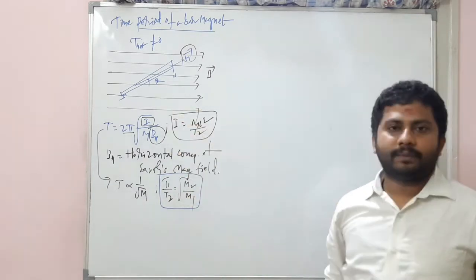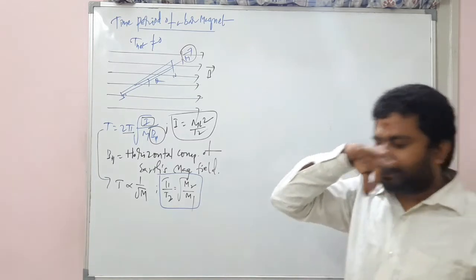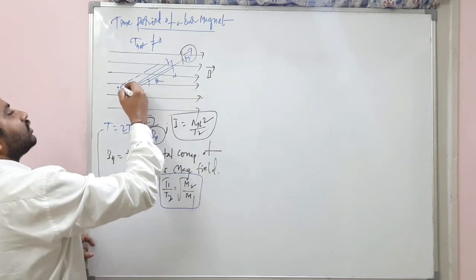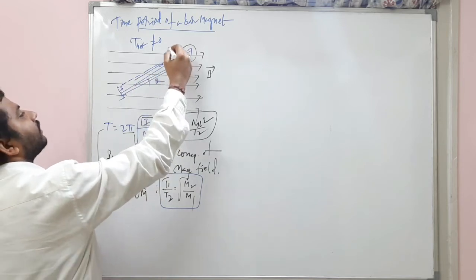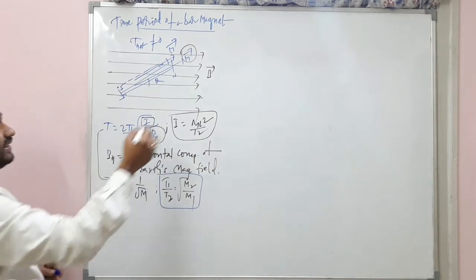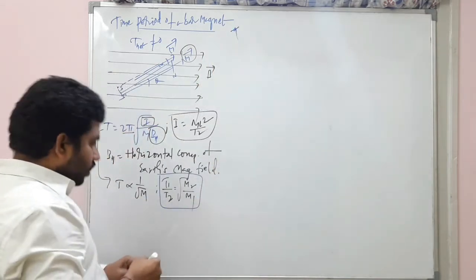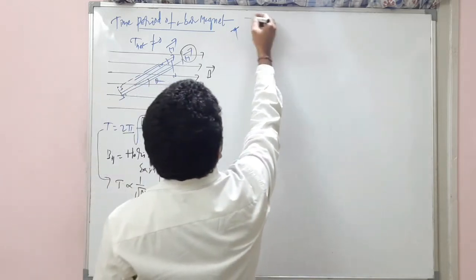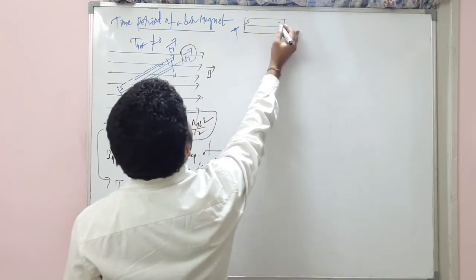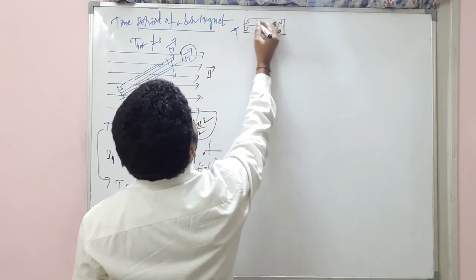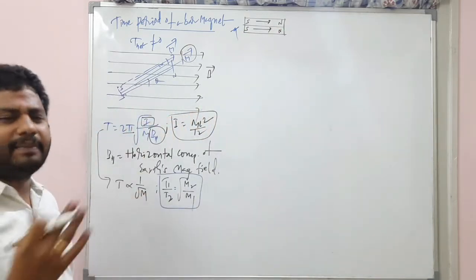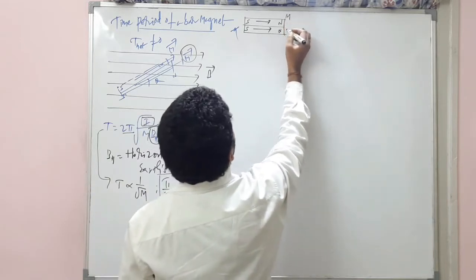Here is one magnet. When two magnets are kept like this, listen. When another magnet is kept on it, this also has south pole, north pole, and the magnetic moment is M bar. Right? And this is the case. What is the time period? So this is one magnet and this is the other magnet, south, north, south, north. So this is how the magnetic moments will be there. Imagine both have the same magnetic moment. No confusion. It's M and this is also M.